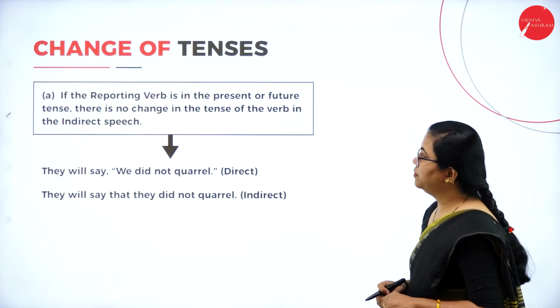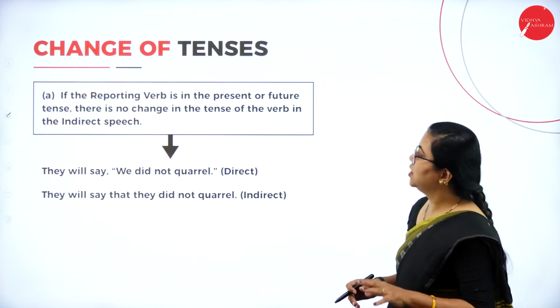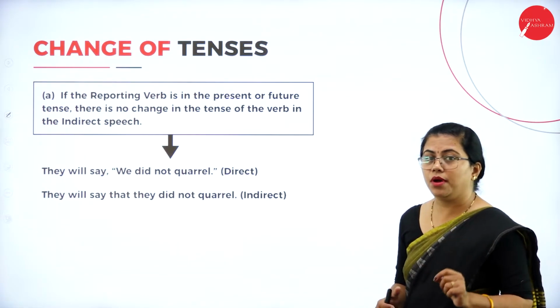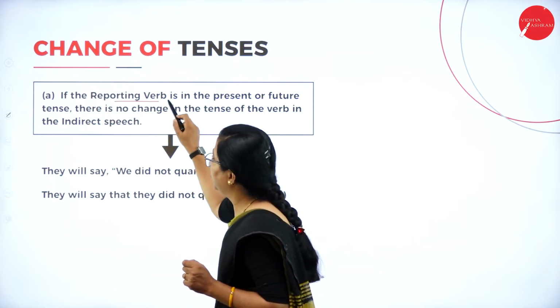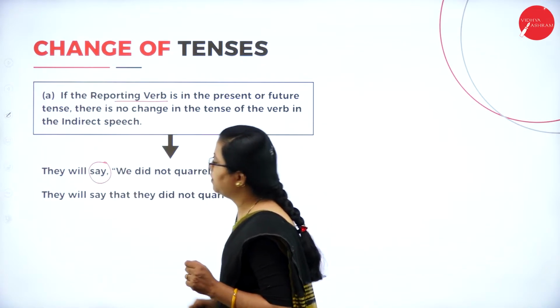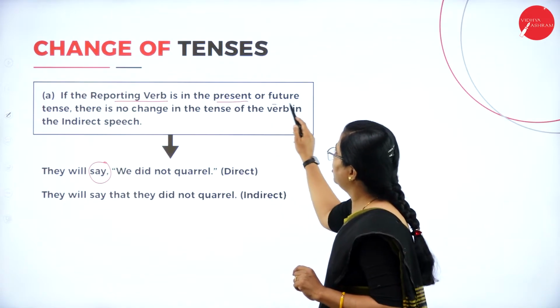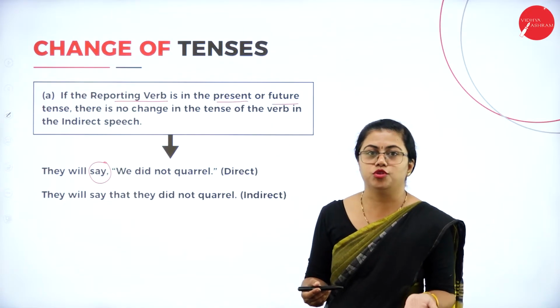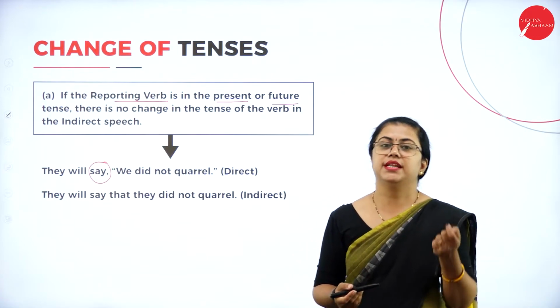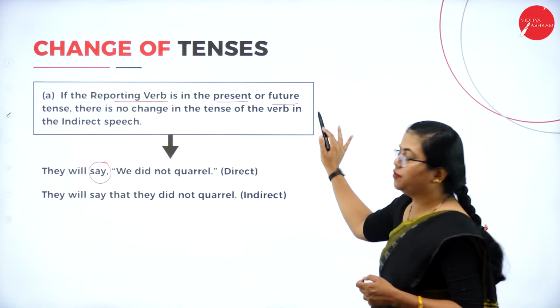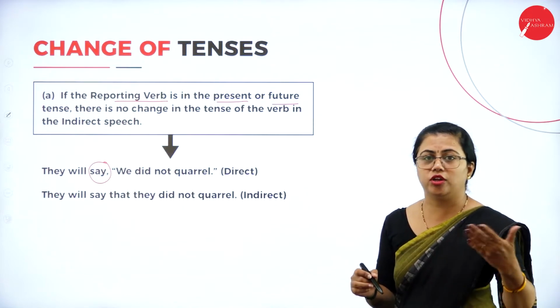Well, let us start from this one, the present tense. Okay, if the reporting verb is in the present or future tense. Remember, I am talking about the reporting verb, means this one. Suppose that is in present or future. What do you mean by present or future? You are talking about simple present and simple future. Whenever I am talking about simple present and future, I am not using any continuous, perfect or anything.